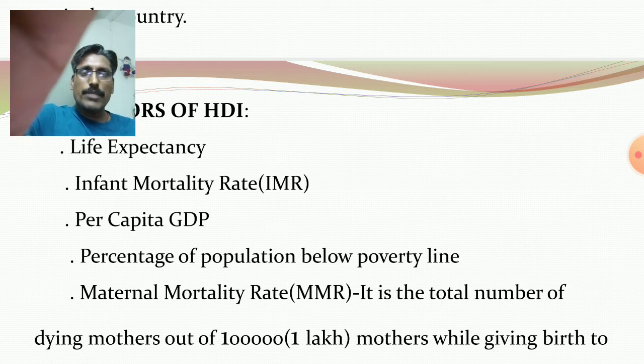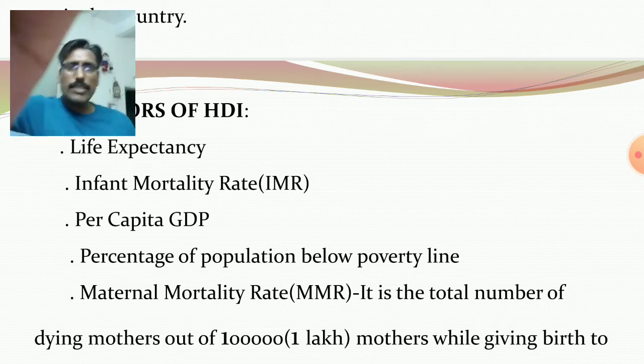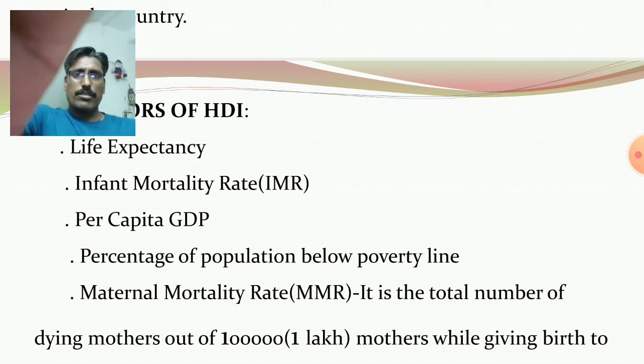It is total GDP divided by total population. GDP definition: it is the market value of all final goods and services produced within the domestic territory of the country during an accounting year. So total GDP divided by total population is per capita GDP. It is related to the average income or per capita income.